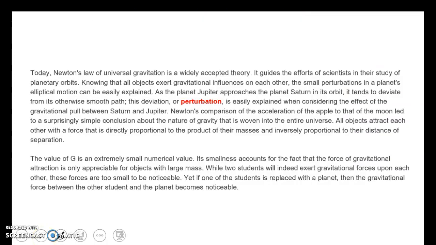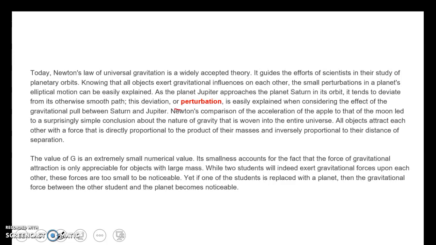Today, Newton's law of universal gravitation is a widely accepted theory. It guides the efforts of scientists in their study of planetary orbits. Knowing that all objects exert gravitational influences on each other, the small perturbations in a planet's elliptical motion can be easily explained. As Jupiter approaches Saturn in its orbit, it tends to deviate from its otherwise smooth path.